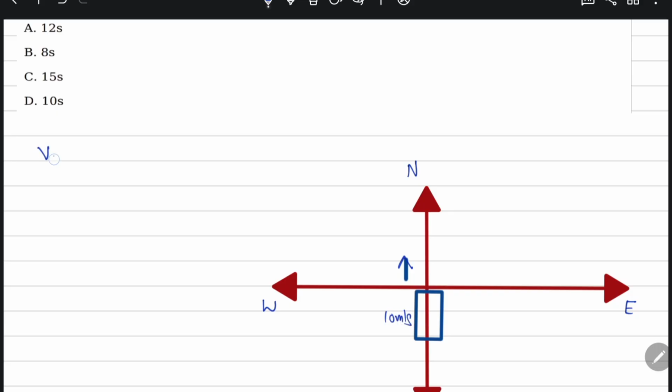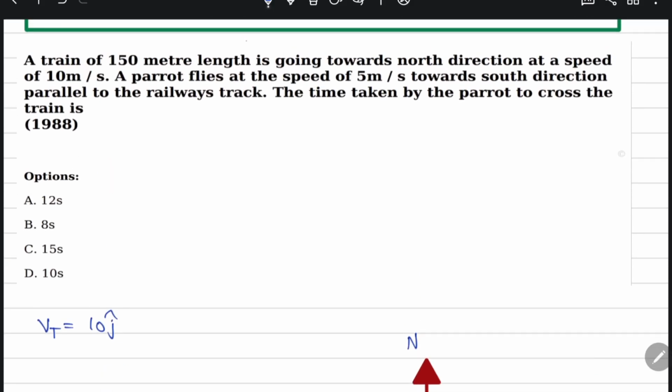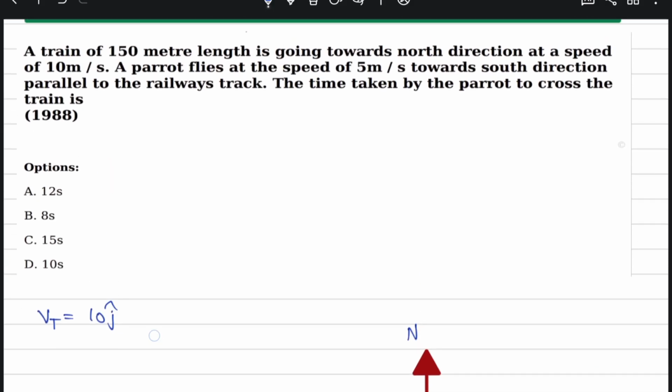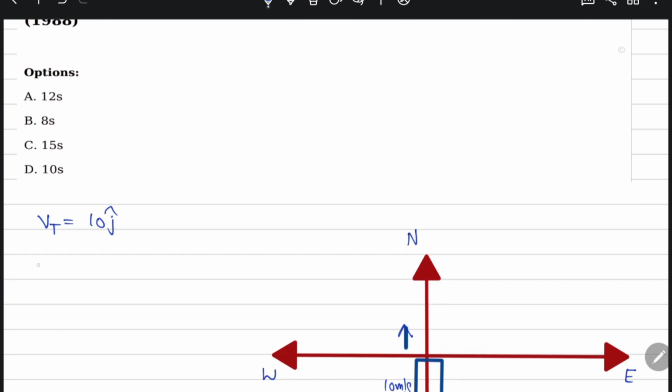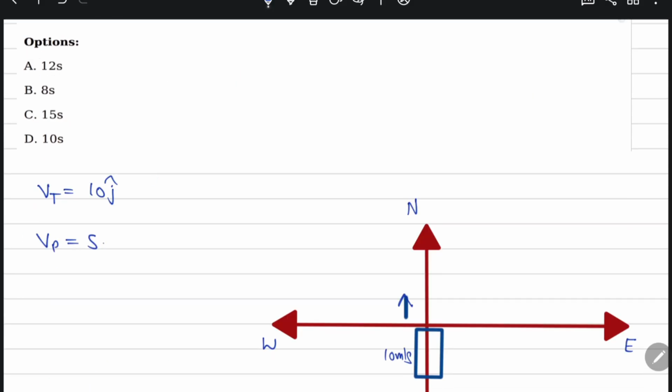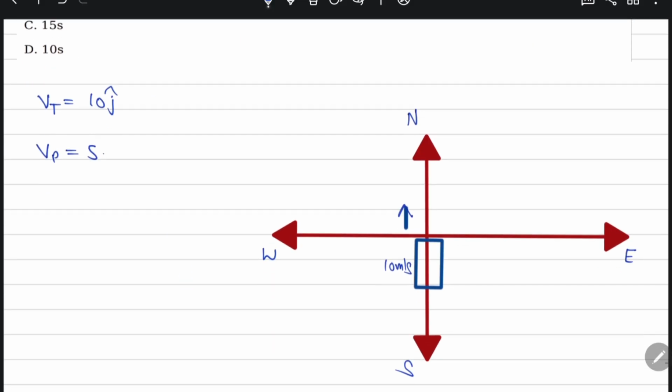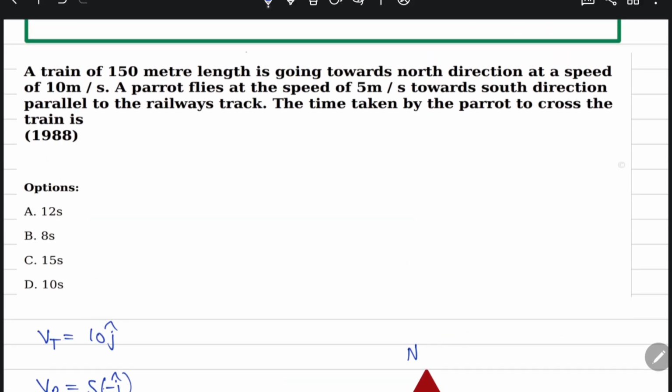Means the velocity of the train they have given is 10 j cap. And the parrot flies at a speed of 5 meter per second in the south direction. Means the velocity of the parrot is 5 in the south direction, just opposite of the train. Means minus 5 j cap, parallel to the railway track.